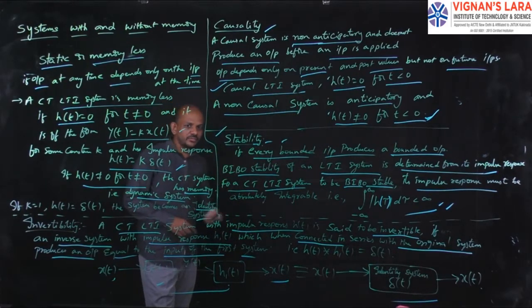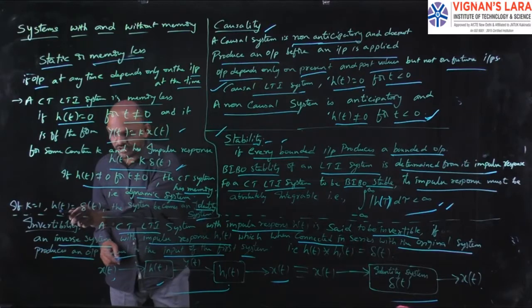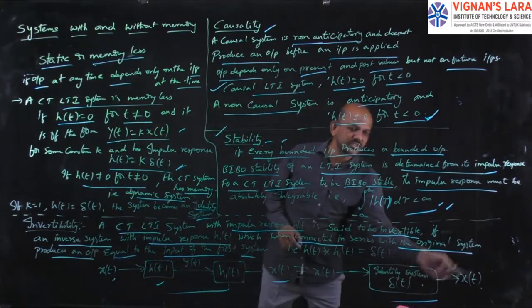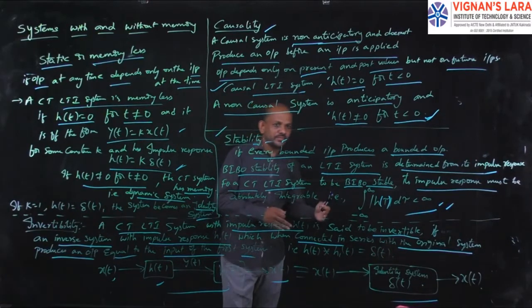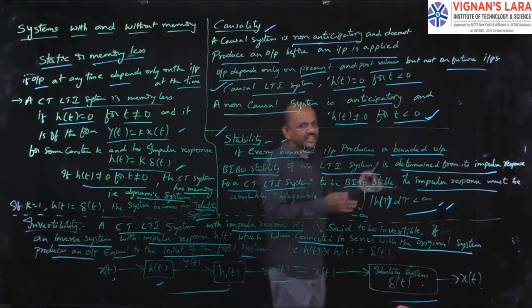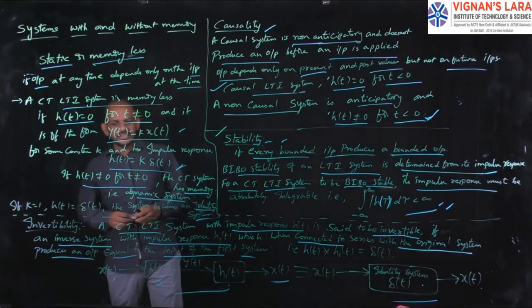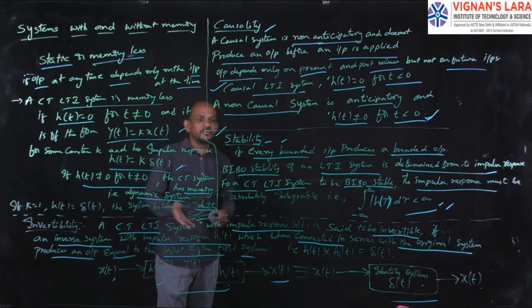For an identity system, we know that the impulse response h of t is equal to delta of t. If you consider those types of systems, then I get the output same as the input. This is nothing but invertible systems.